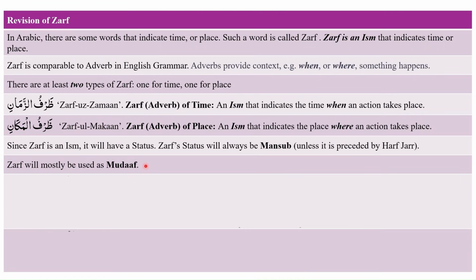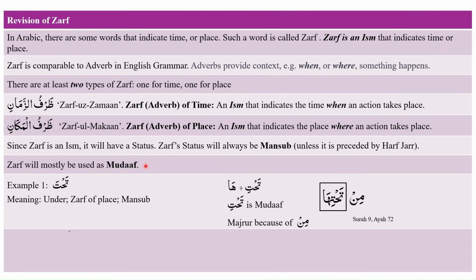We also studied that zarf will mostly be used as mudaf. Our first example is tahta. Tahta literally means under. Therefore, tahta is a zarf of place. Tahta is mansoob. In the Holy Quran, in Surah number 9, ayah number 72, we see min tahtiha.